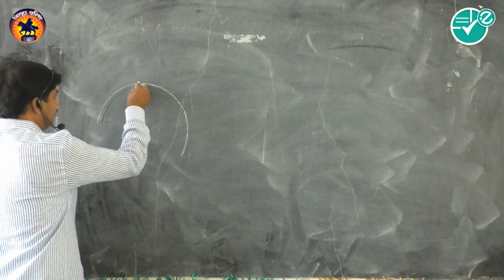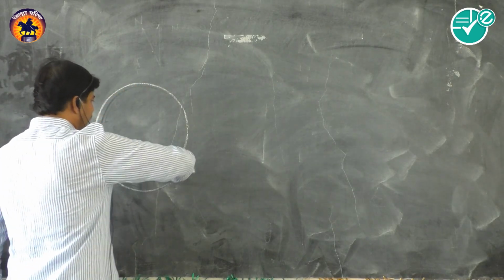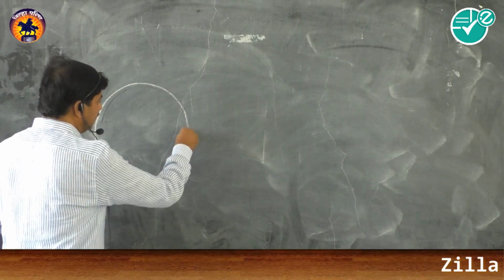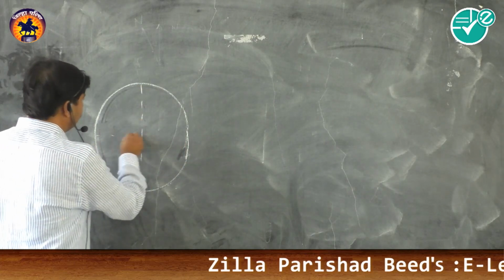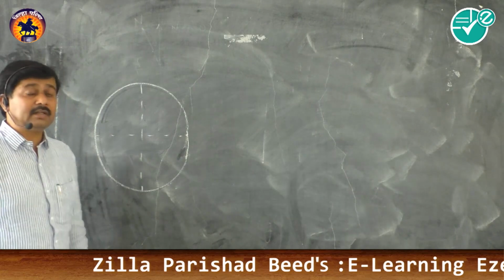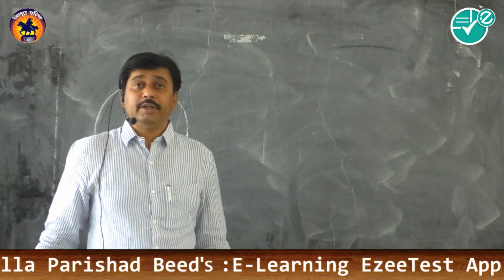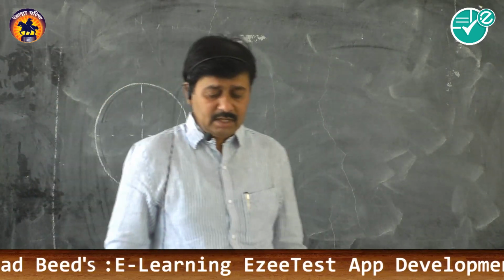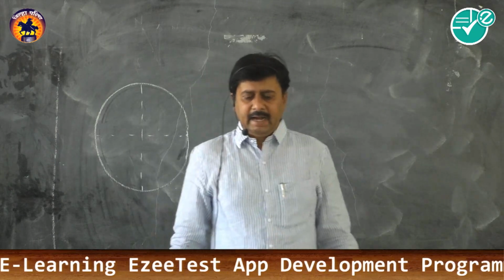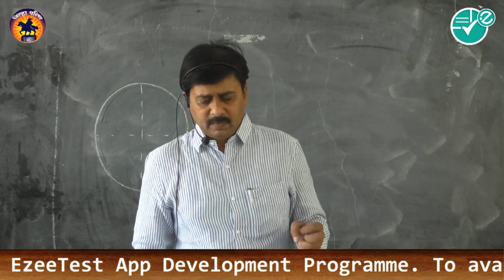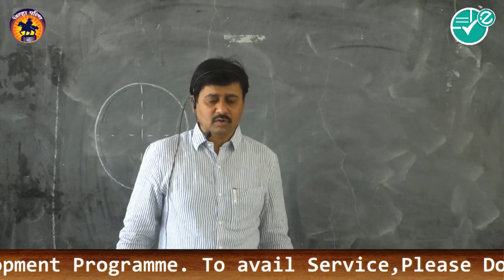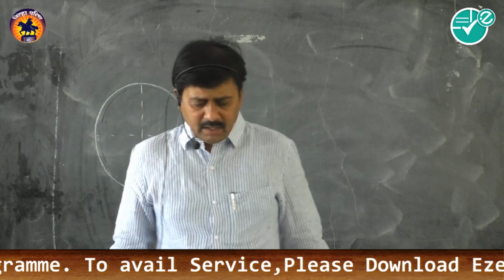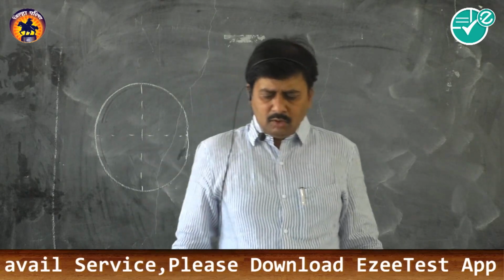And the important point is that the vertical circular motion is a type of non-uniform circular motion, and the earth's gravitation has a great role there. So it is called the vertical circular motion due to the earth's gravitation.